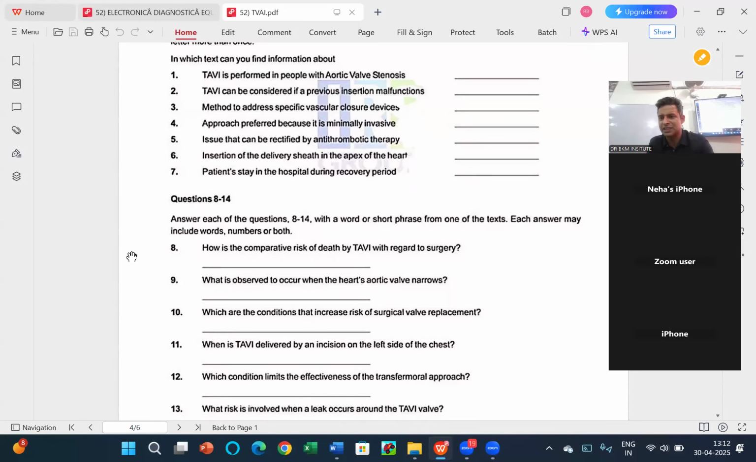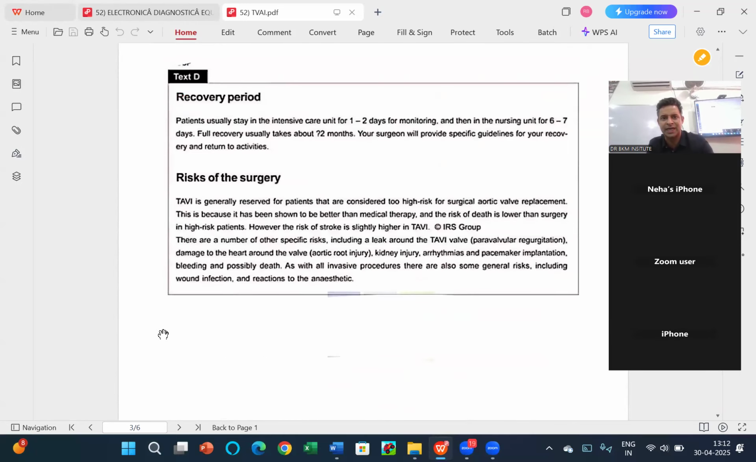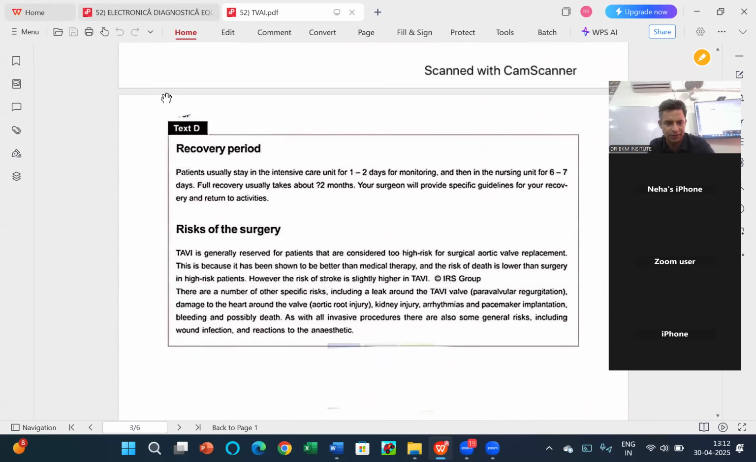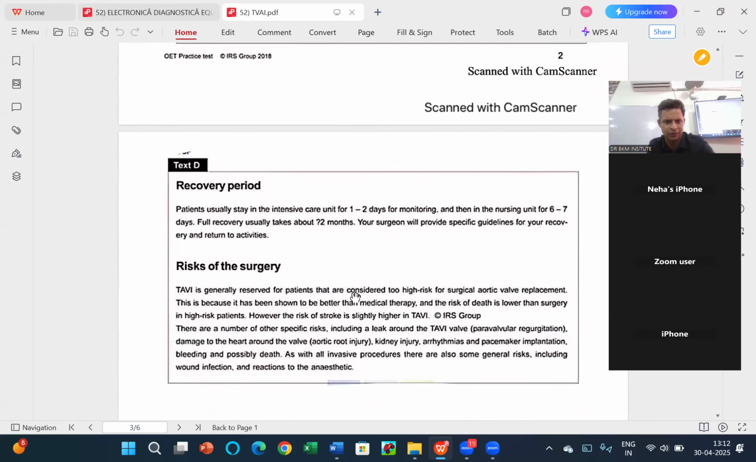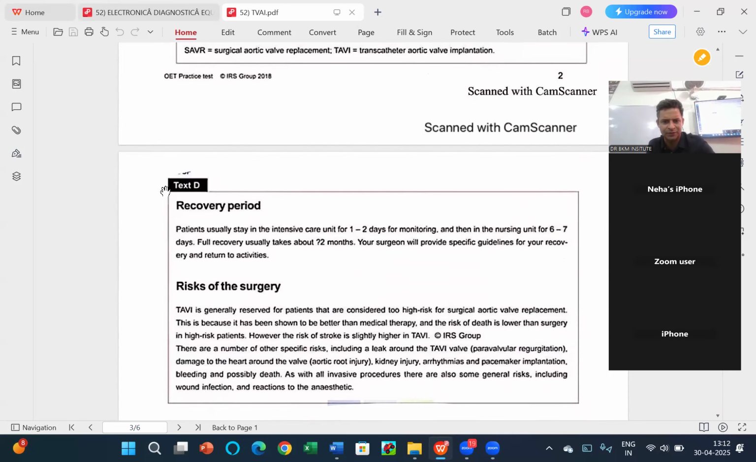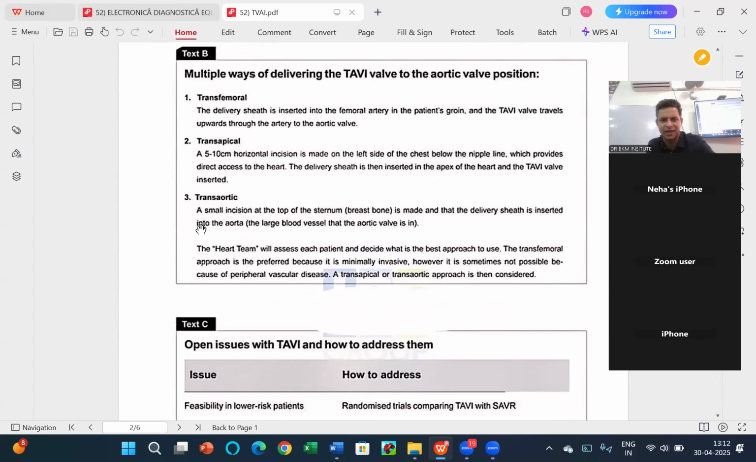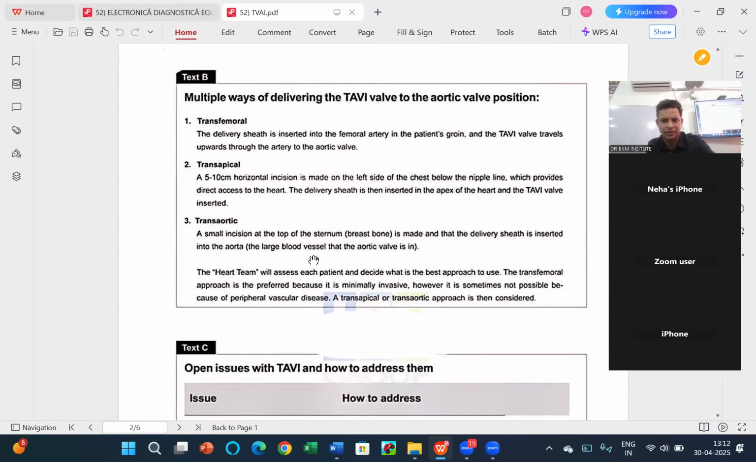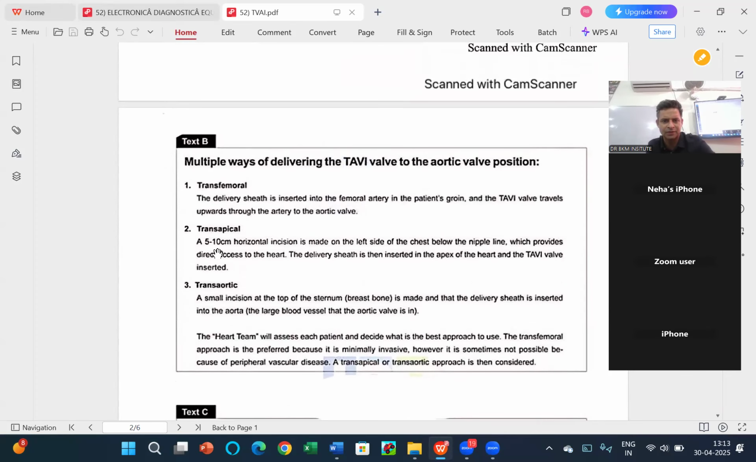Insertion of the delivery sheath in the apex of the heart. So I will try to find previous word and apex of the heart if I can find somewhere. Apex of the heart, not here. Heart word is not given. I can see no, aortic wall, no. Aortic wall replacement word is given, but it's not given over here. Heart word is given in the B paragraph, last paragraph, the heart team. And I need apex of the heart. It's not here as well. Can I find somewhere? No.